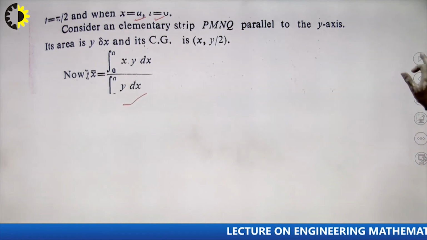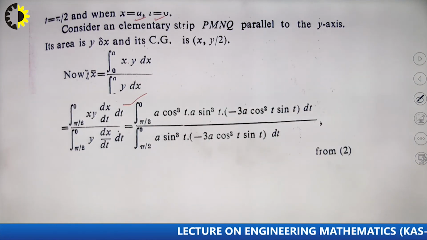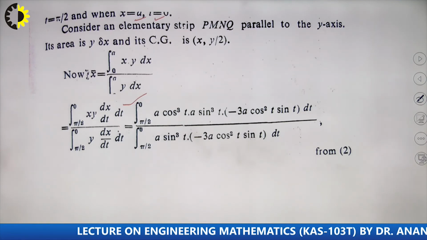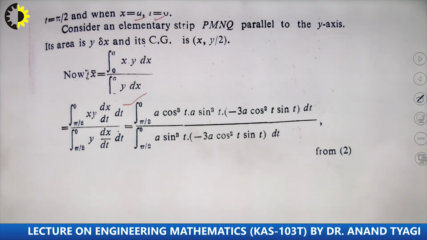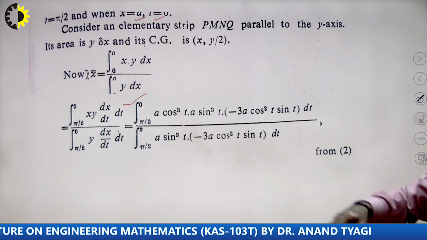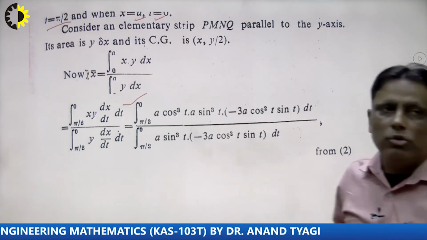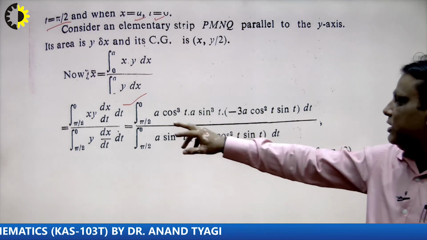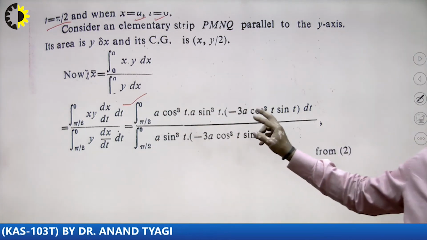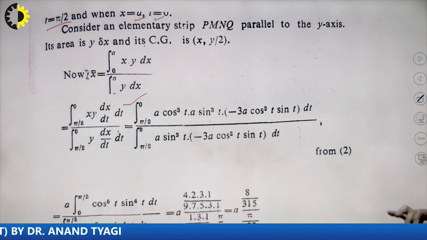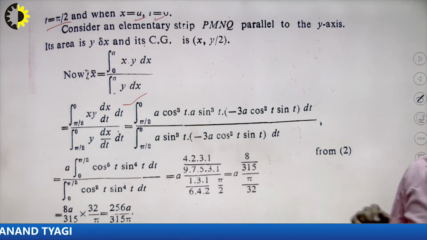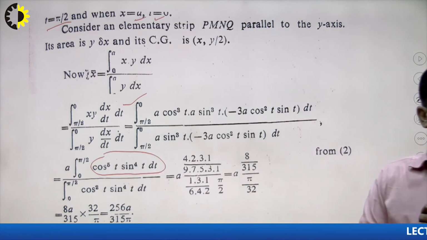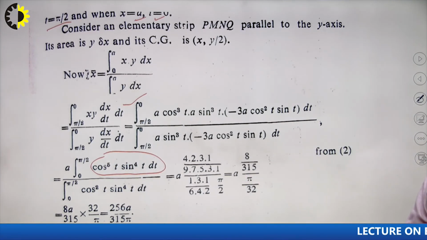So how to calculate the center of gravity? First of all, we go very carefully. We calculate it with the help of the parametric form, and in the parametric form the limits will be 0 to pi by 2. I write here, right. So in this way we can calculate with the help of the parametric form, and this integral will be from 0 to pi by 2, and the minus sign is removed from here. So what will be the conclusion? We see very carefully. So I write this is the new formula for the student, and how to calculate such type of integral is very important.